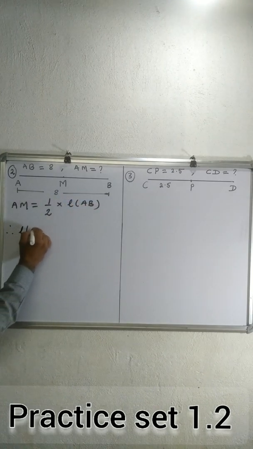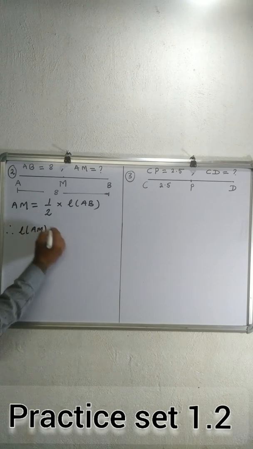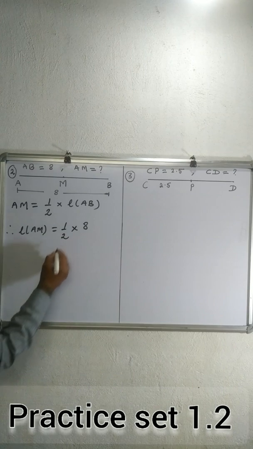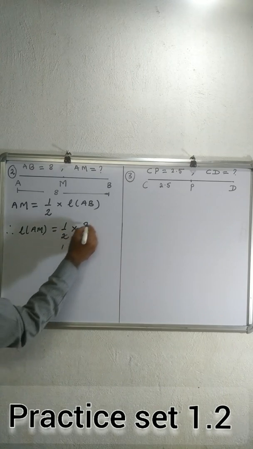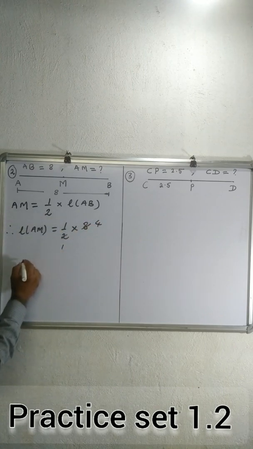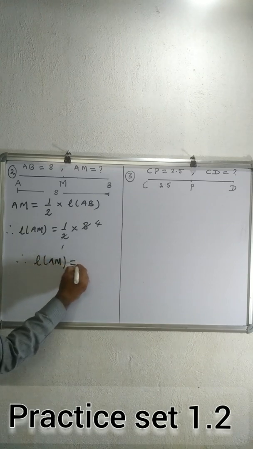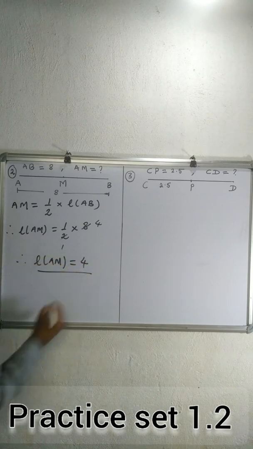Therefore, length of AM is equal to 1 upon 2 into AB, which is 8. So 2 ones are 2, 2 fours are 8. Therefore, length AM is equal to 4 units.